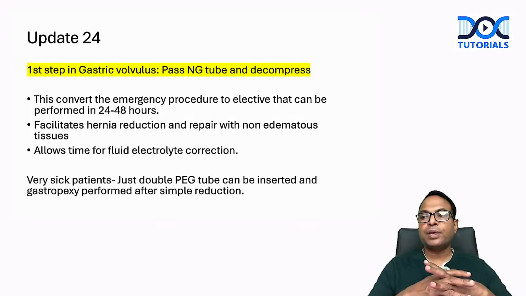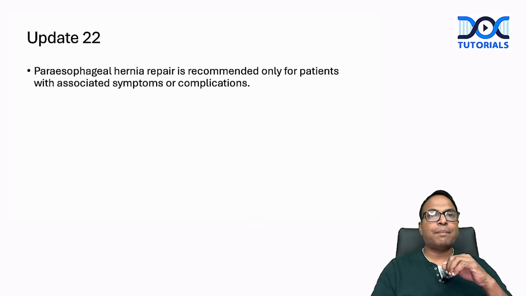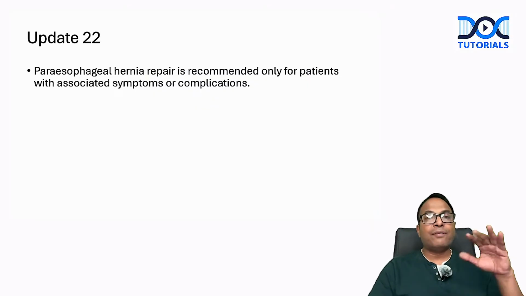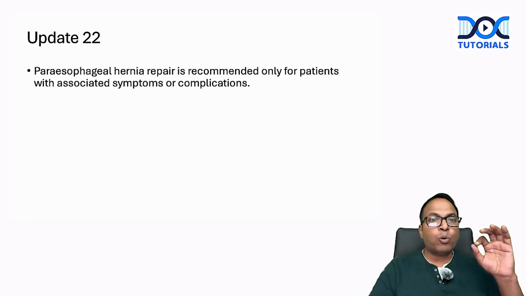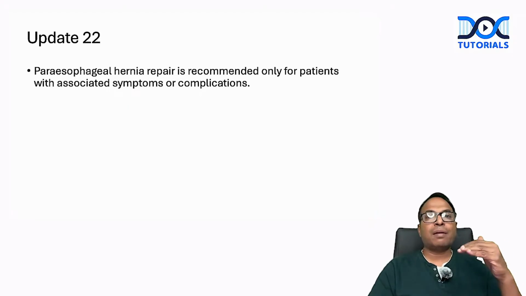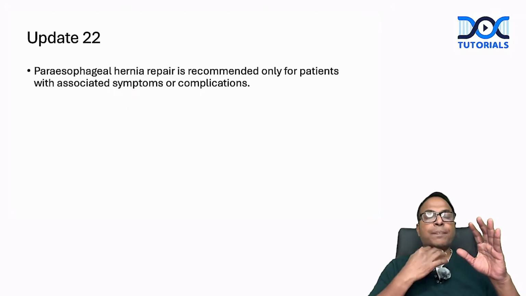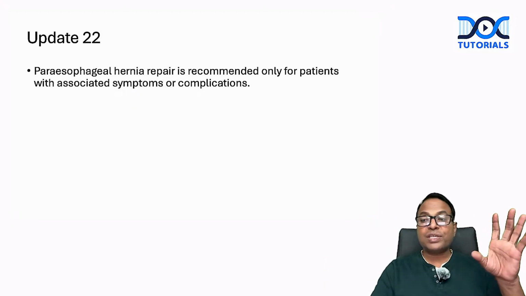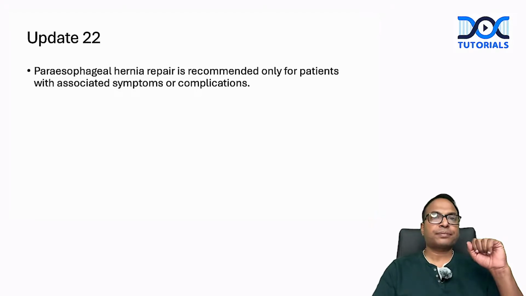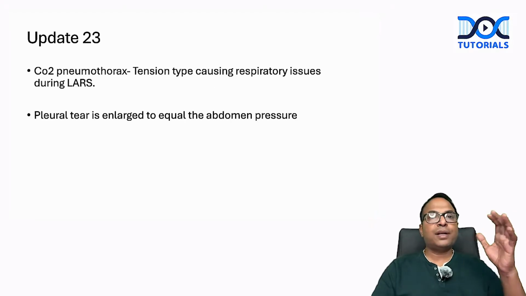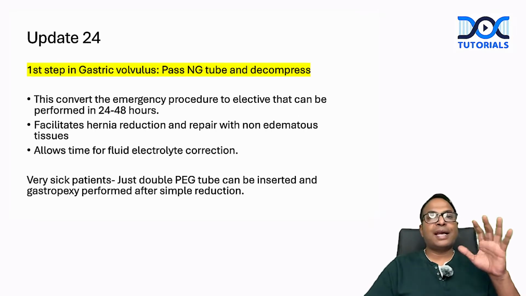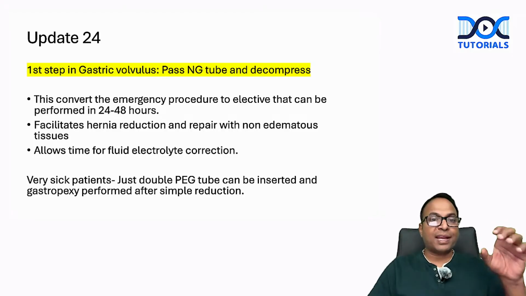non-edematous tissue. Okay, so I have missed update 22. Sorry, I have missed update 22. Paraesophageal hernia repair is recommended. Previously we used to tell when there is a paraesophageal hernia, you should operate. But now there is an update. Paraesophageal hernia repair is recommended only for patients with associated symptoms or complications. Asymptomatic paraesophageal hernia, you can wait and watch. That is the 22nd update. 23rd is pleural tear. 24th is gastric volvulus. You can wait and operate after 48 hours.